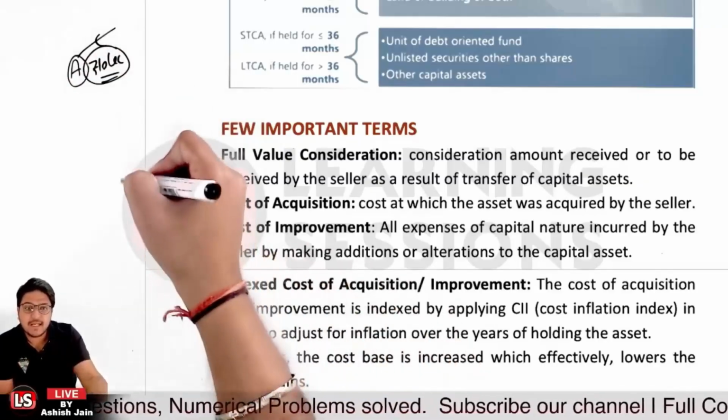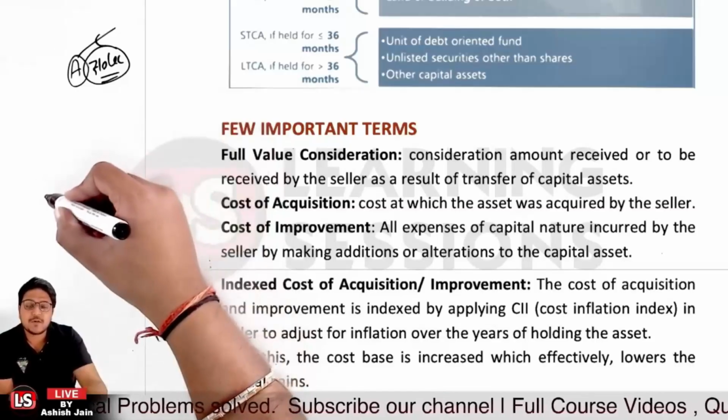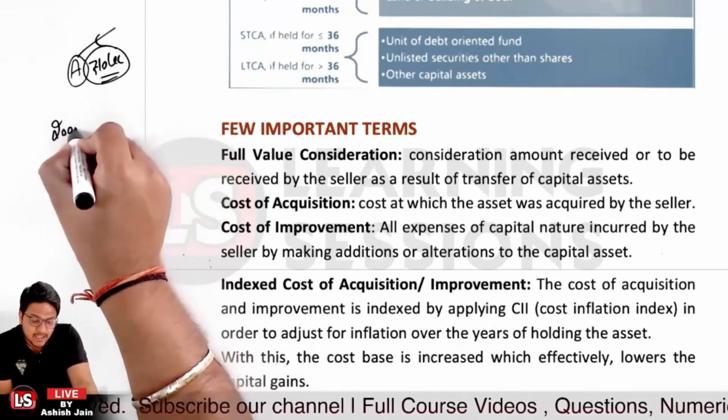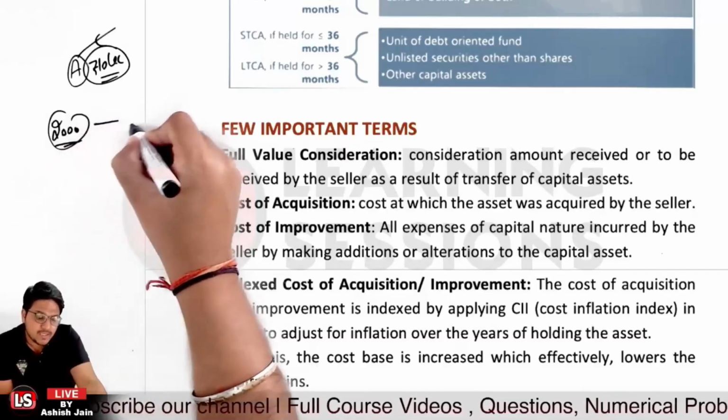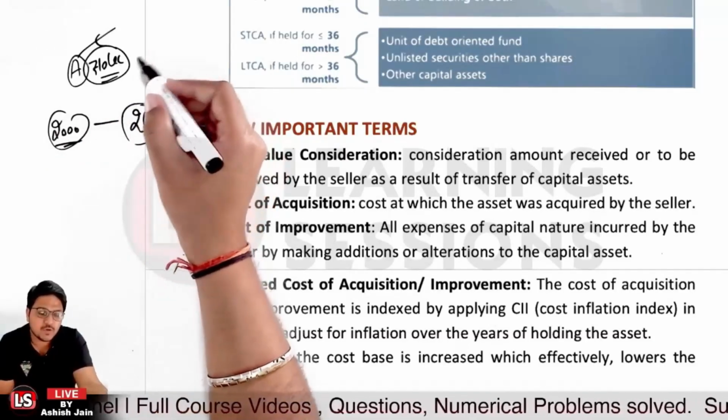Now, after that, it's related to cost of acquisition. Cost of acquisition means at what cost this particular asset was acquired. Let's say person A acquired this asset in year 2000 at rupees 2 lakh. So this will be the cost of acquisition.